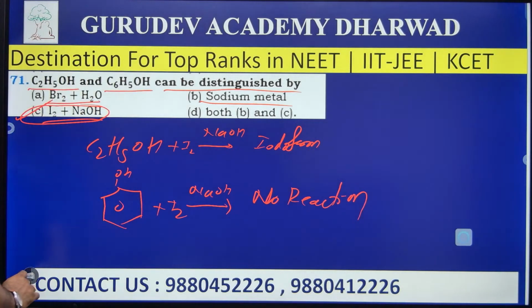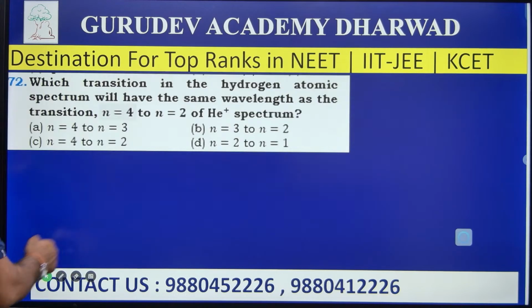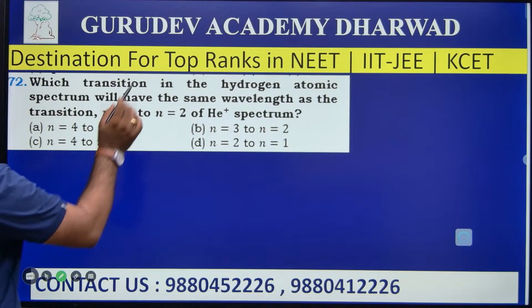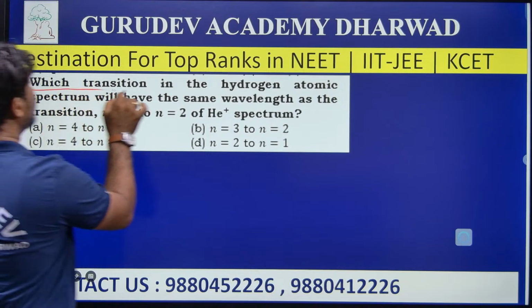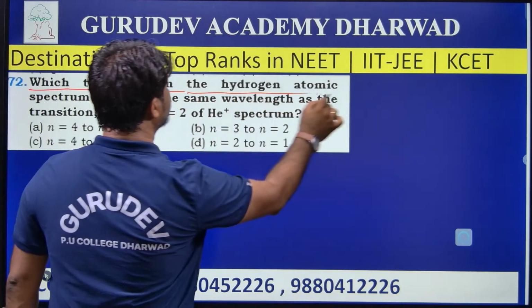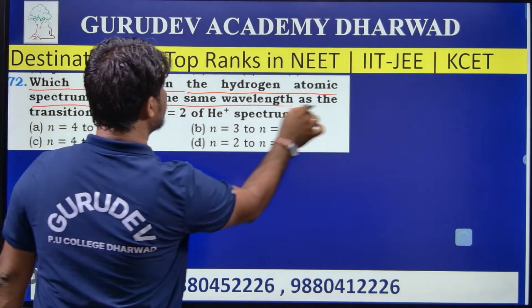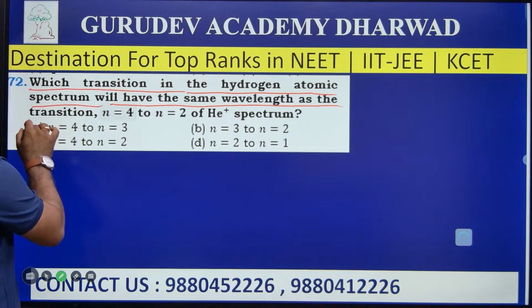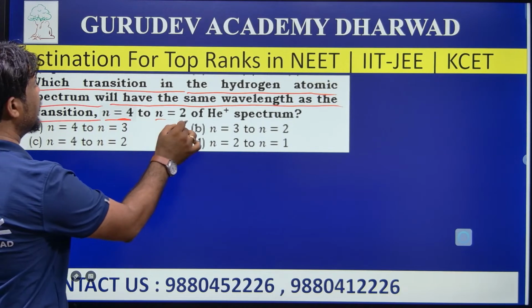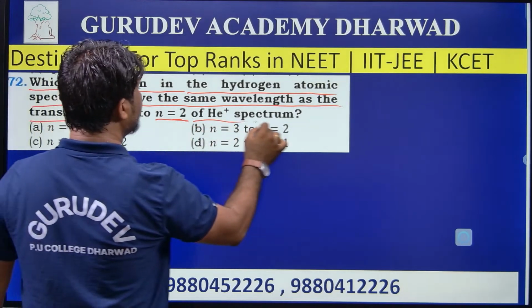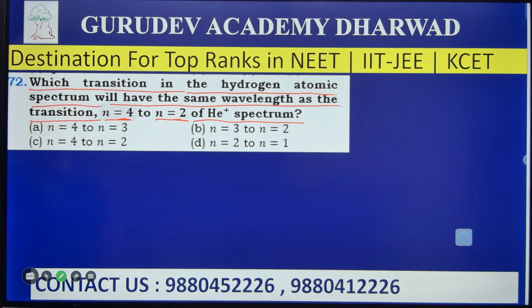Well, go to the next question. Question number 72. Which transition in the hydrogen atomic spectrum will have the same wavelength as the transition n equal to 4 to n equal to 2 of the helium plus spectrum?